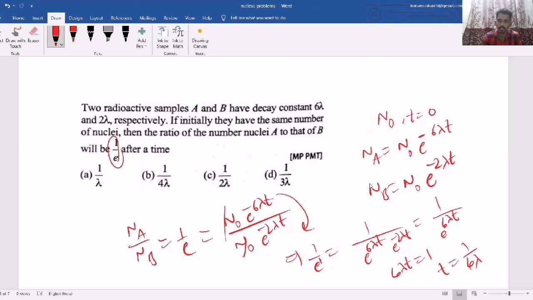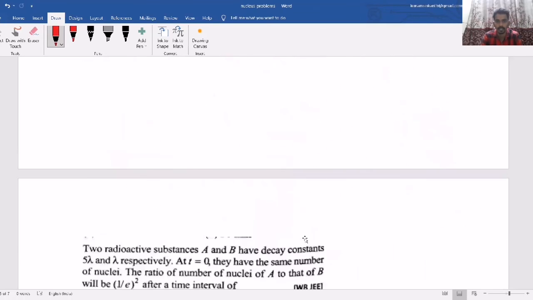So this way, the question is based on manipulation of the equation. So after what time the ratio of the number of atoms of A material to B material becomes 1 by e. They are asking like this.